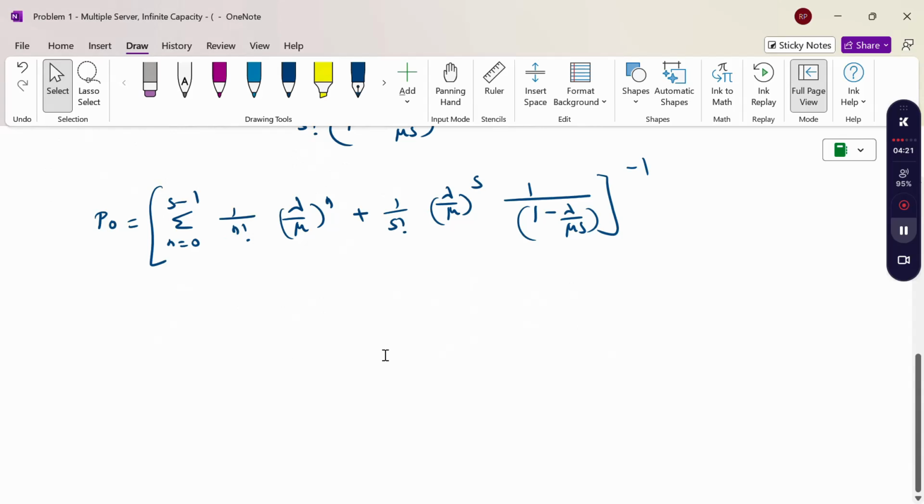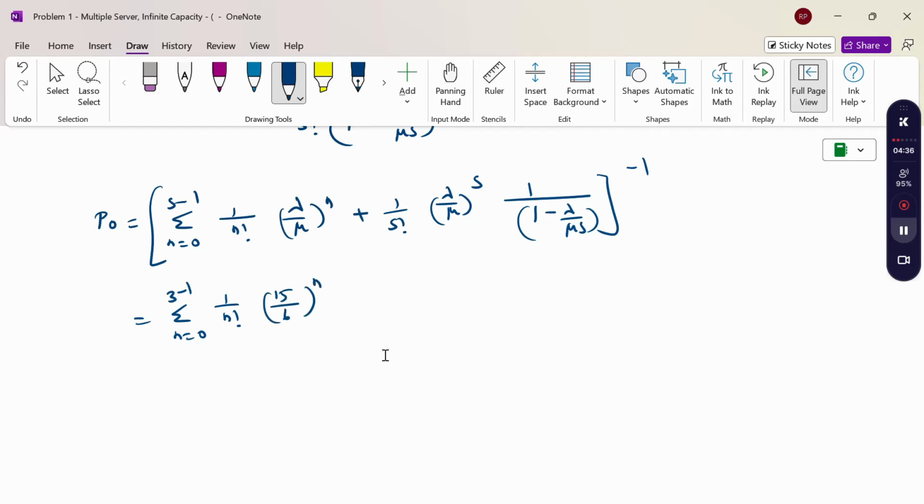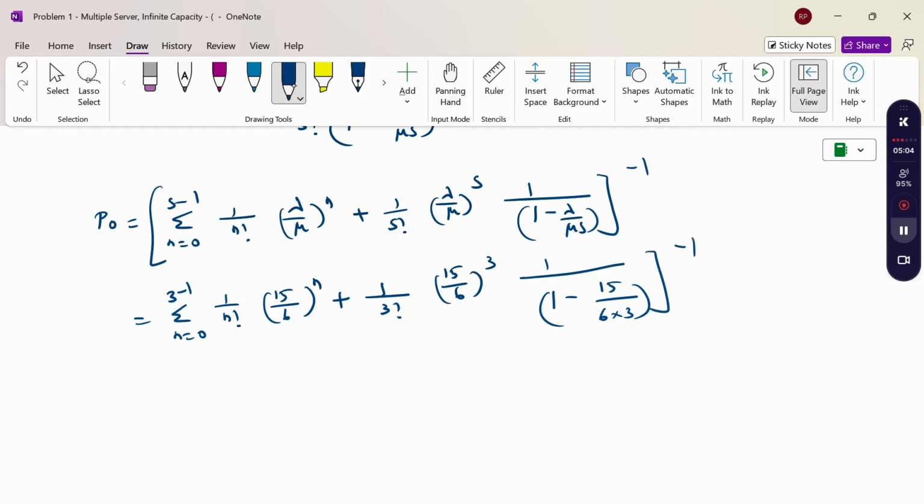Now substitute the lambda value, mu value, and s value. Substituting s as 3: summation n from 0 to 3 minus 1 of 1 by n factorial (15 by 6) power n, the summation only for this first term, plus 1 by 3 factorial, with s as 3, (15 by 6) whole power 3, and 1 by (1 minus 15 by 6 into 3), whole inverse.